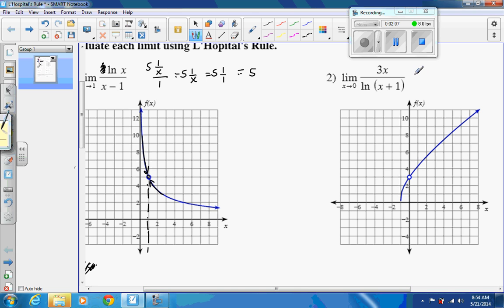All right, so derivative of the top, or you could factor out the 3 if you want to. It would be 3. Derivative of the bottom is 1 over x plus 1. There's an inside there, so you need the extra derivative of the inside. The derivative of x plus 1, though, is just 1. Times by 1, it's not going to affect anything, so we're good to go. Dividing by a fraction is the same as multiplying by the reciprocal. So, just 3 times x plus 1.